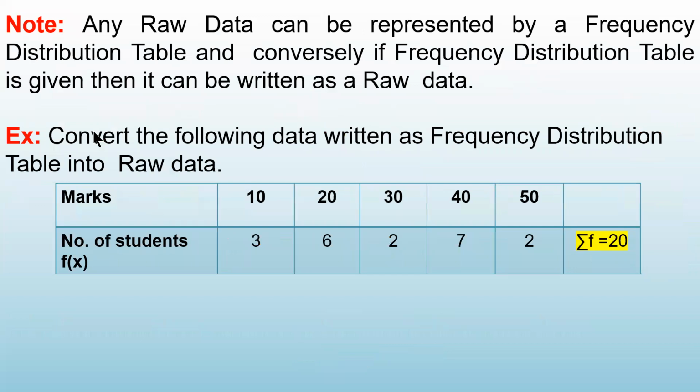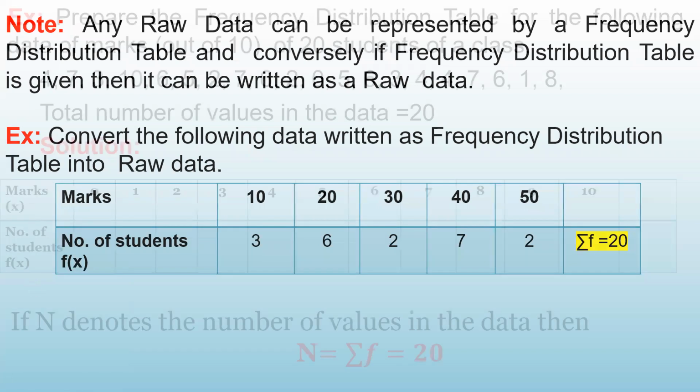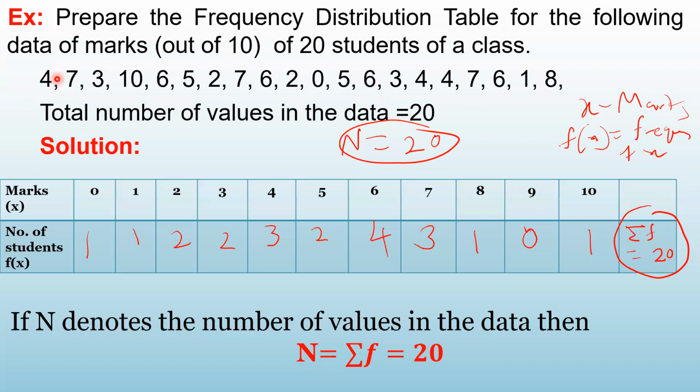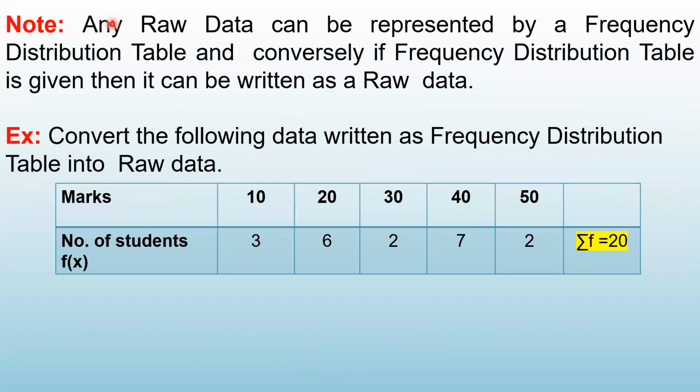Note here one thing, any raw data, अगर आपके पास raw data है, raw data मतलब इस तरह का डेटा, ऐसा डेटा एक के बाद एक लिखा है सेपरेटेड बाय कॉलम. तो अगर आपके पास raw data, any raw data can be represented by a frequency distribution table. यानी अगर raw data है तो आप उसको टेबल बना सकते हैं.